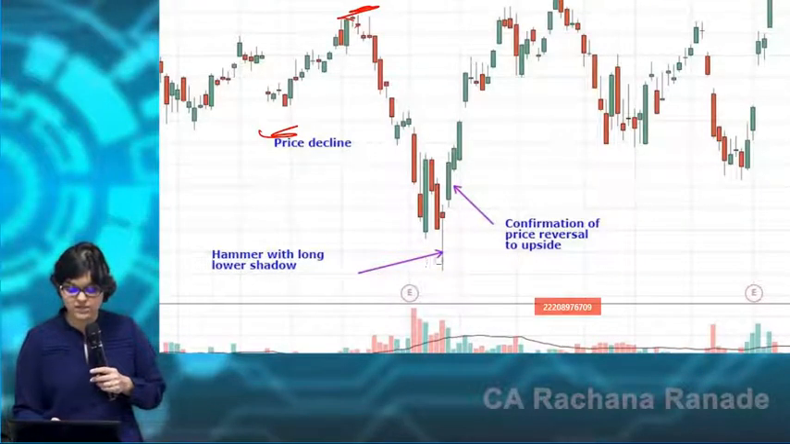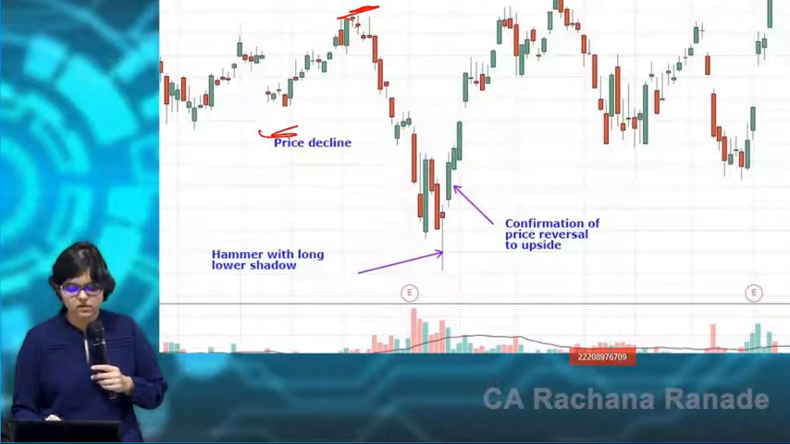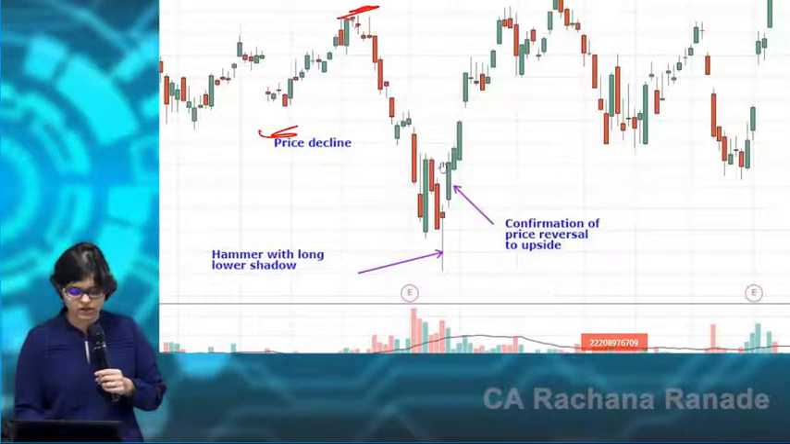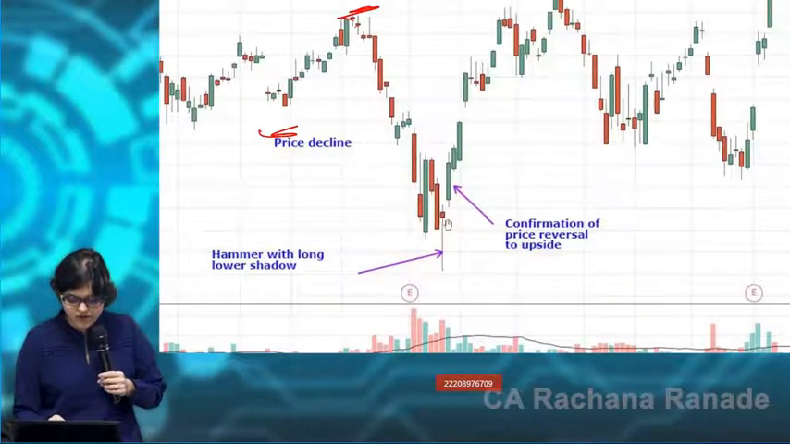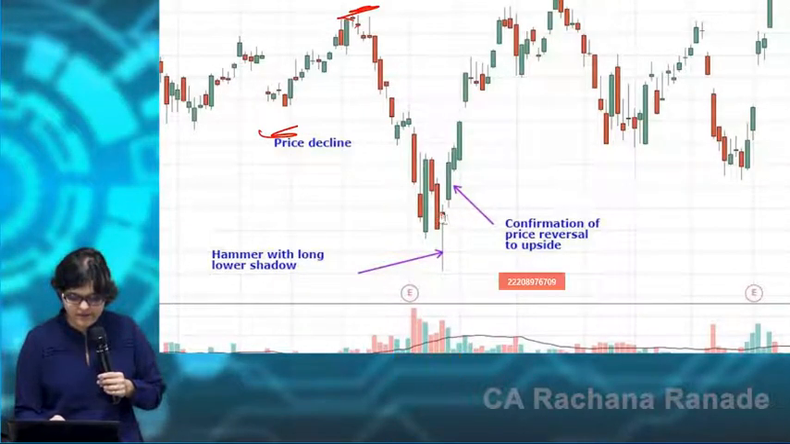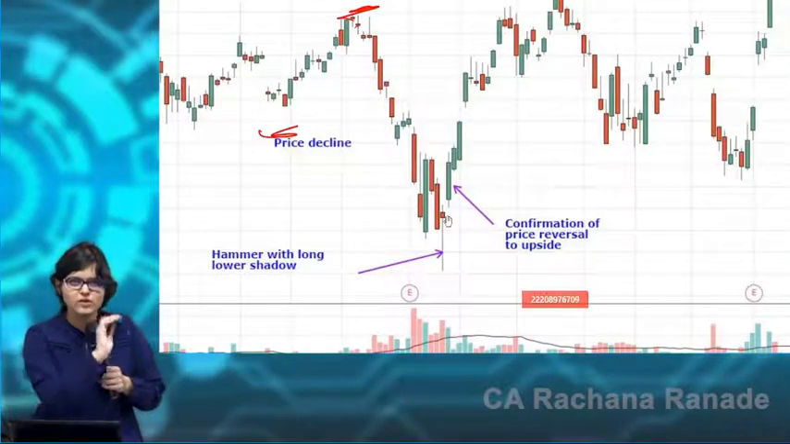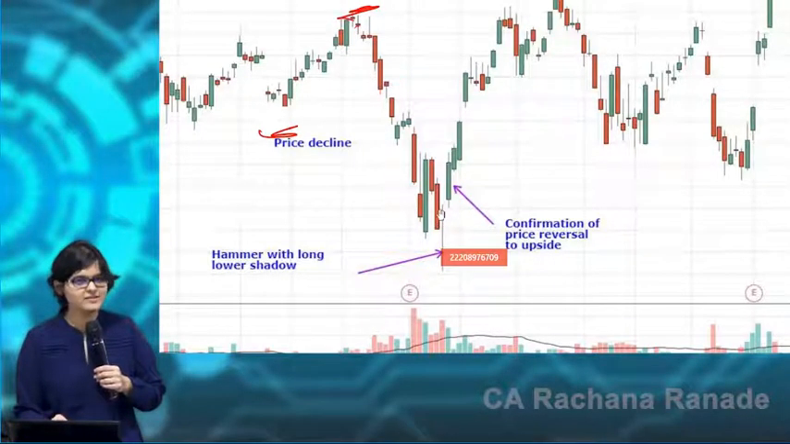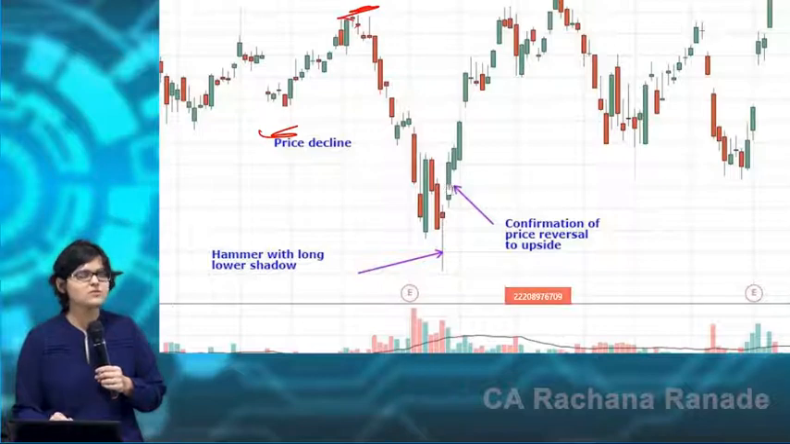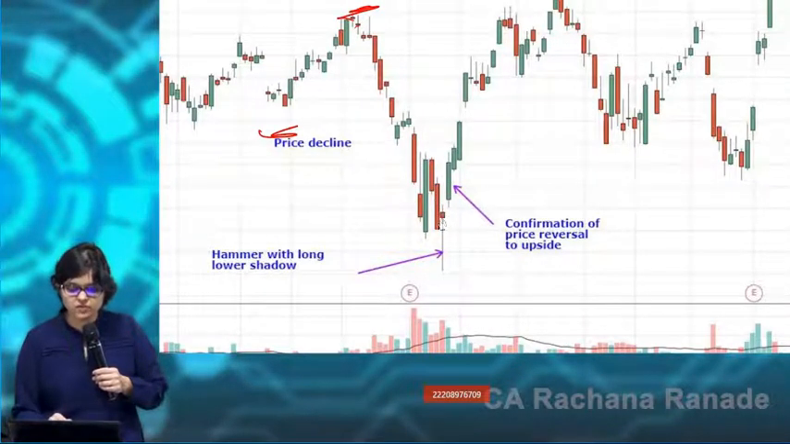Number two, you can see a big hammer. Correct? What is the next one? A big bullish candle. Can you see one more pattern? If I don't consider this as a hammer and if I say this is a little bit like doji, is this also like a morning star? Big bearish, indecisive, big bullish.